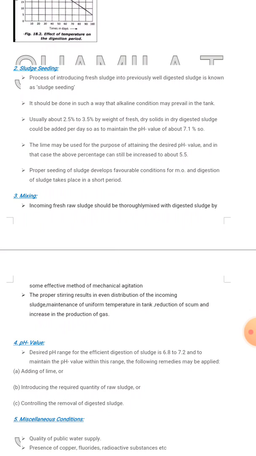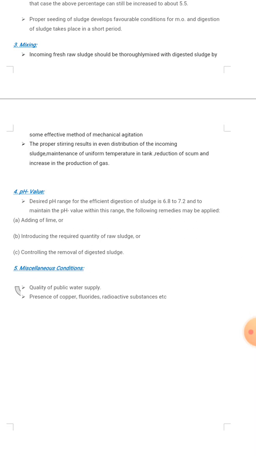Then the third point is mixing. Incoming fresh raw sludge should be thoroughly mixed with digested sludge by some effective method of mechanical agitation. The proper stirring results in even distribution of the incoming sludge, maintenance of uniform temperature in the tank, reduction of scum, and increase in the production of gas.